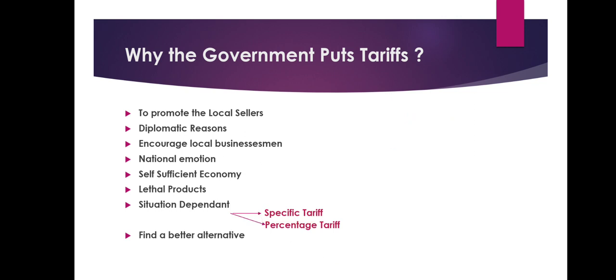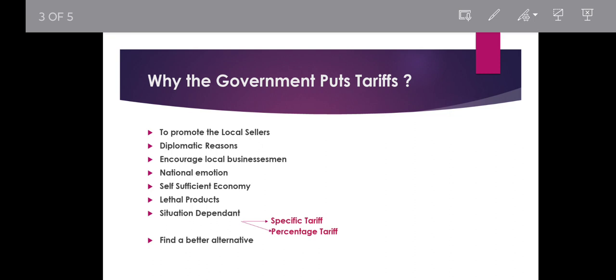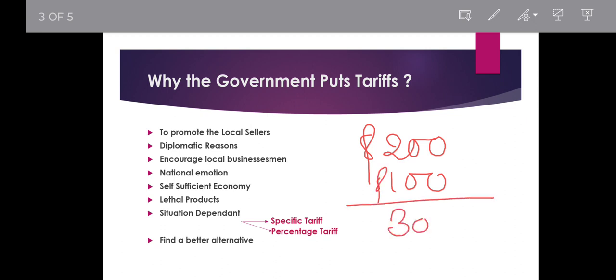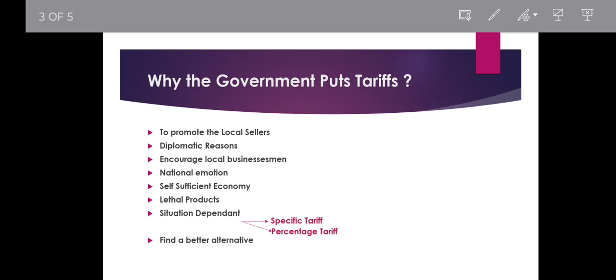Sometimes you must have seen a 50% tariff. So what is a 50% tariff? The price of the imported t-shirt is $200. 50% tariff. 50% of 200 is what? Half of 200. That is $100. So the final price of the t-shirt will be $300. It has become expensive. It has become costlier. So these are two styles of tariff imposed by government.